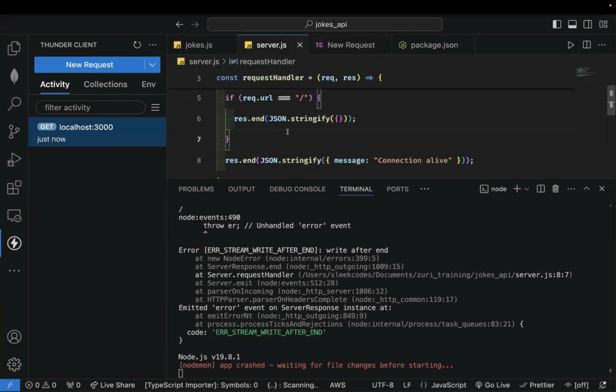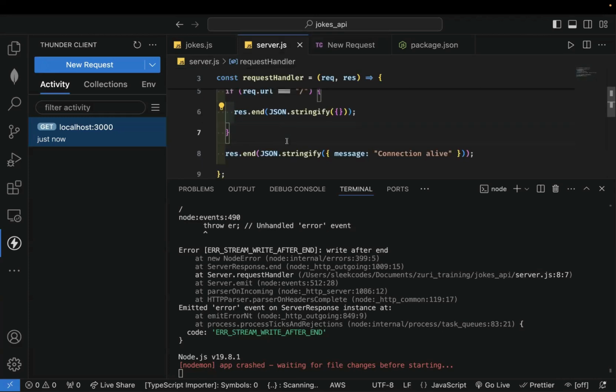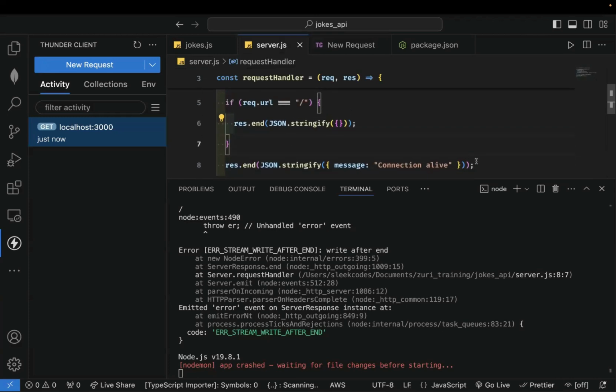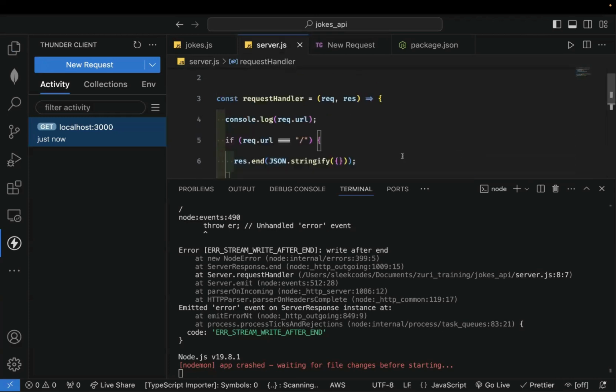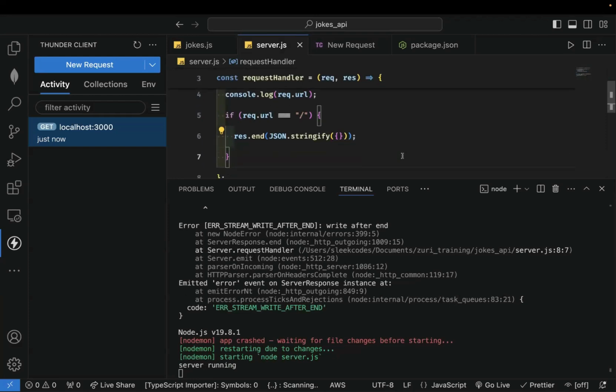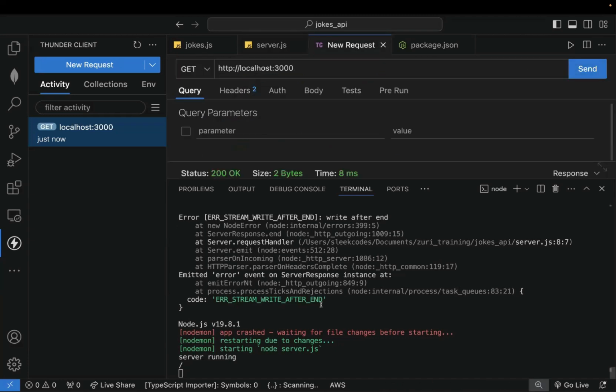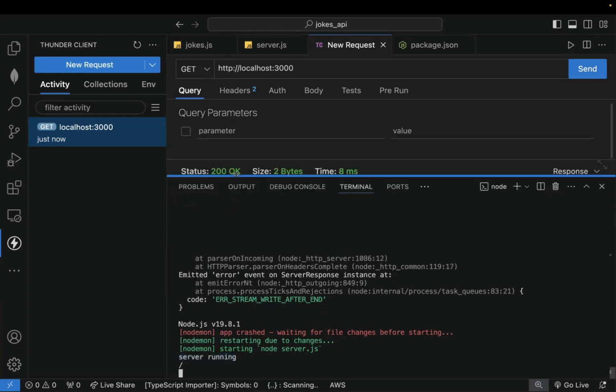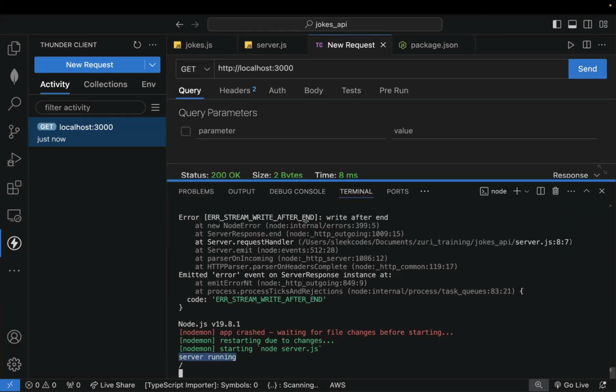Let's go back to our server file and see what's there. So I'm going to get rid of that, and we're going to run our file again. If I send, there's no error anymore. Our server is still running and we get our response. So there you go.